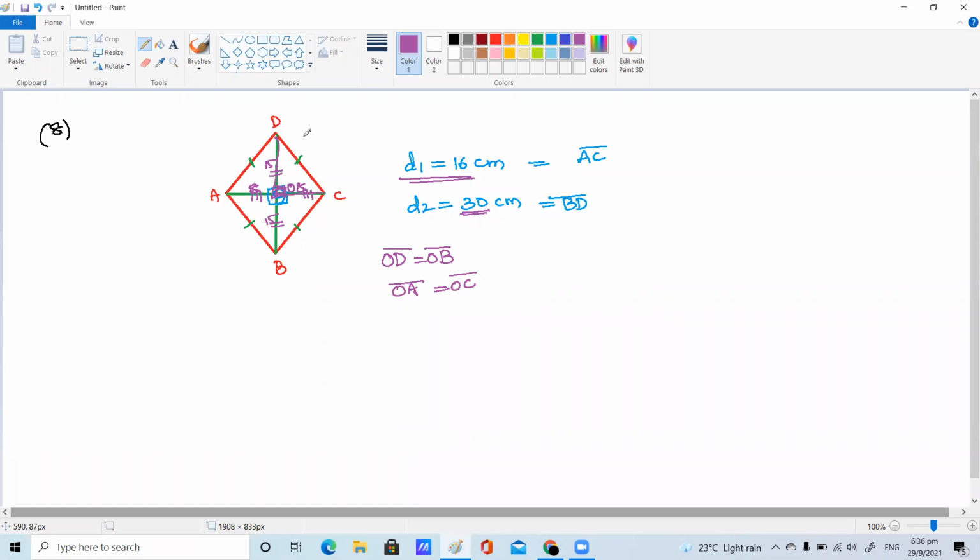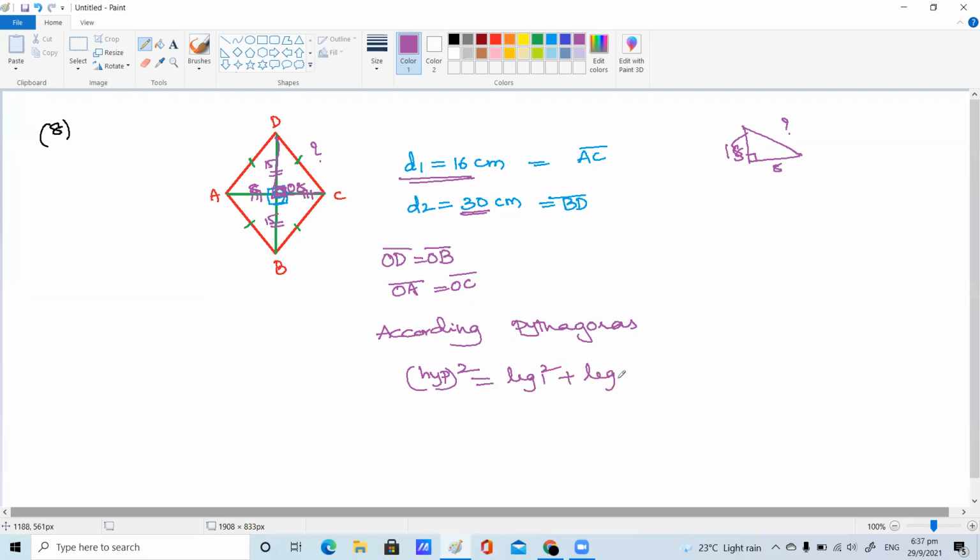You need to find out the hypotenuse. This is a right angle, with sides 15 and 8 centimeters. According to Pythagoras, hypotenuse square is equal to leg 1 square plus leg 2 square. This is what you have to remember, children.